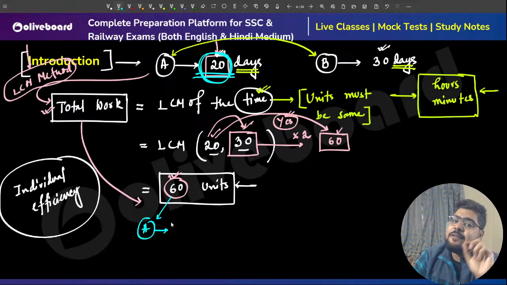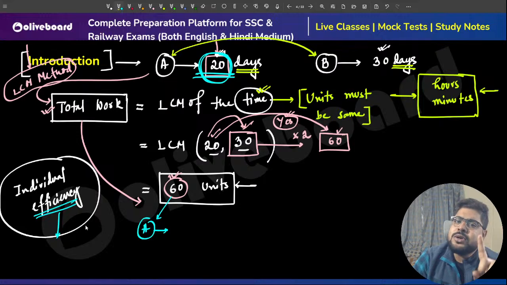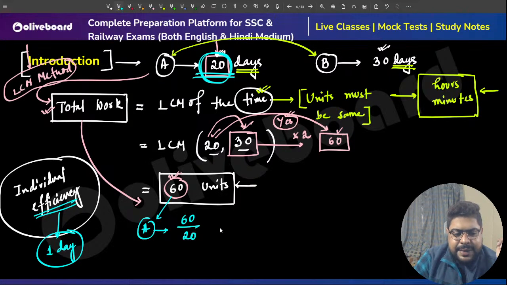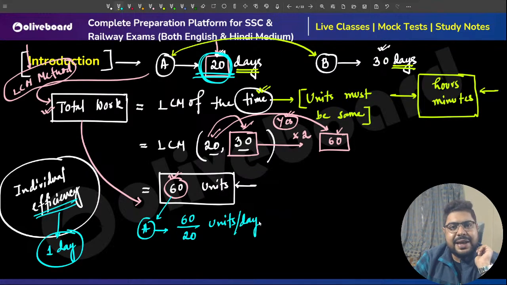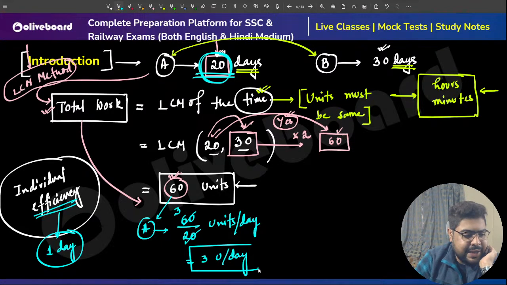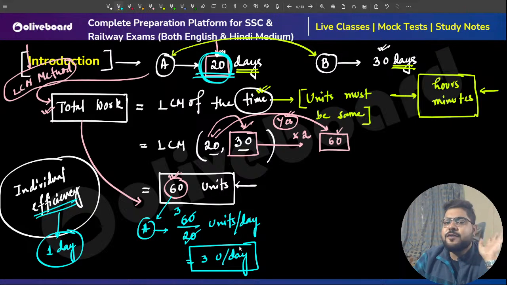What is the efficiency of A? Efficiency means how much work A can do in one day. So 60 steps in 20 days means 60 divided by 20 steps in one day. That is the efficiency of A that we have understood in the previous classes. So that is 3 units a day.